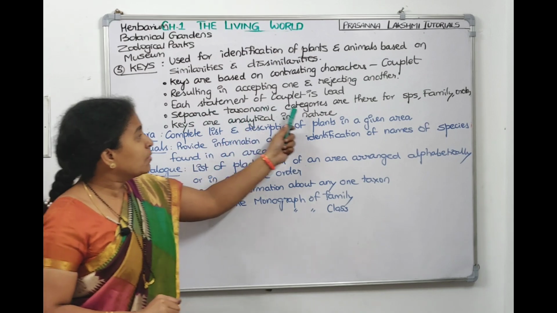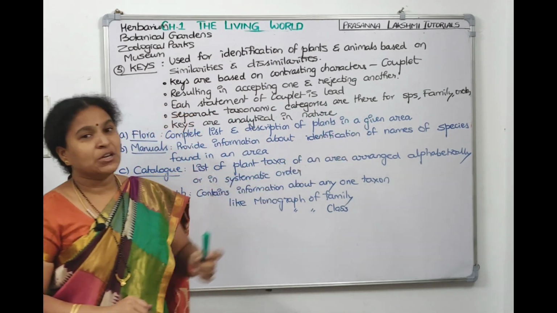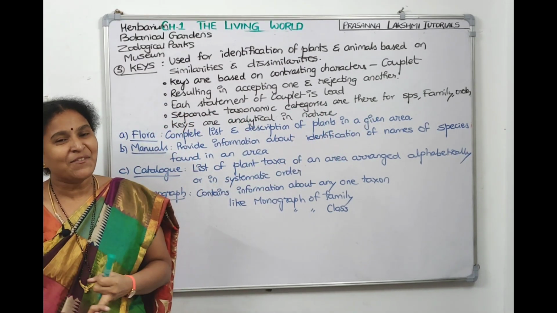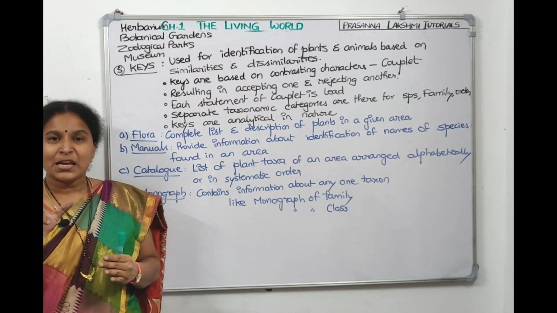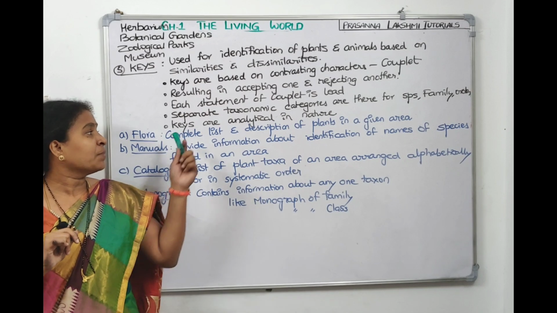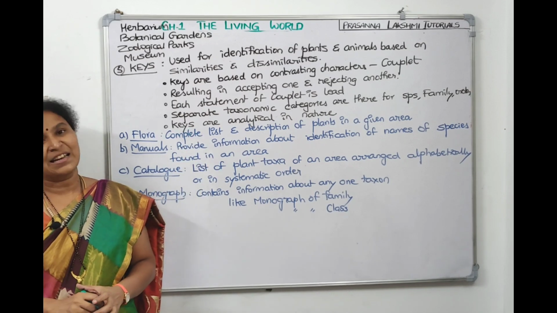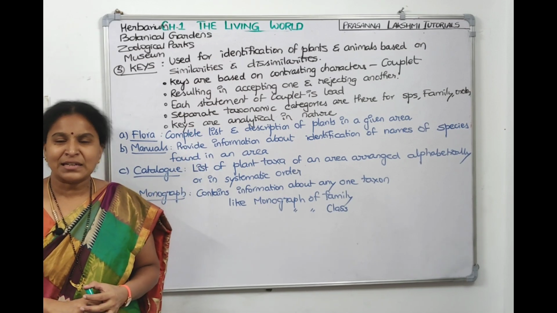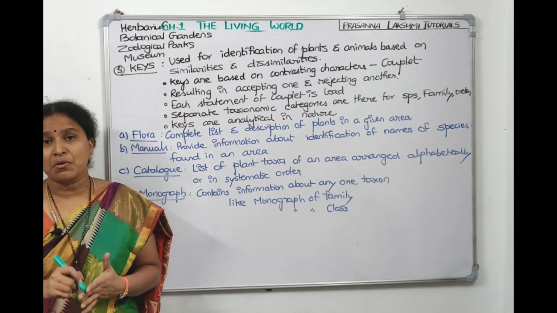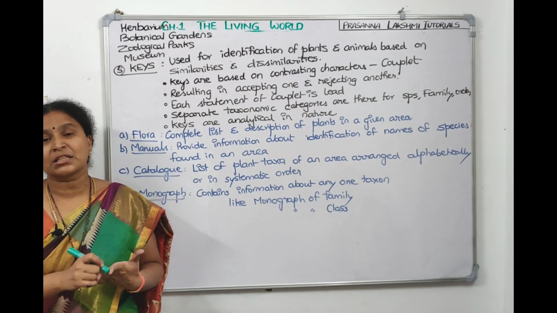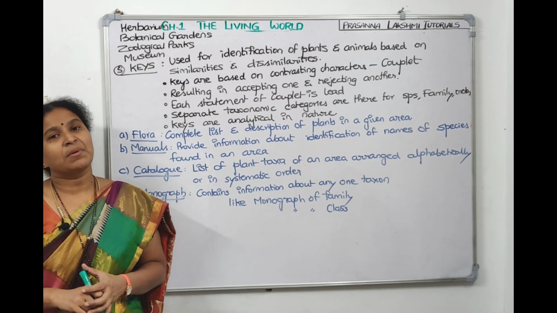Now separate taxonomic keys are given for each category. Species key we have, family key we have, genus key we have, class key we have. So keys are there for each taxon, for each category, and I told you keys are analytical in nature. So children, these are the taxonomic aids: herbarium, botanical garden, zoological parks, museums and taxonomic keys. All these are the major taxonomic aids.